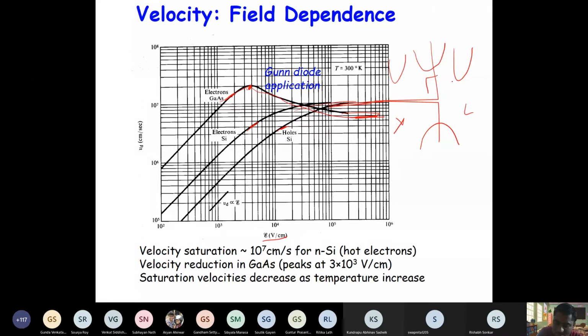So let's say this is the conduction band in gallium arsenide, right? If you increase the field, what will happen? These electrons can go to the other valley also, right? At high field, because now there are a lot of electrons, they are getting filled, so they can go to the other valley also, right? Now these two valleys will have different effective mass, right? And your mobility is mu equals tau by m, right? So this is the cause. Let's see this thing in more detail.